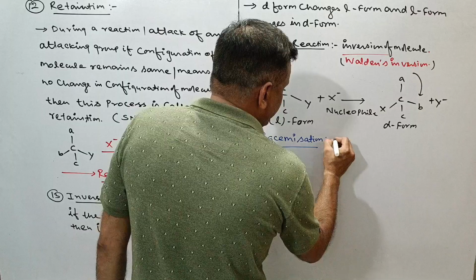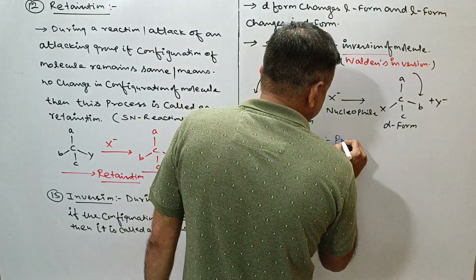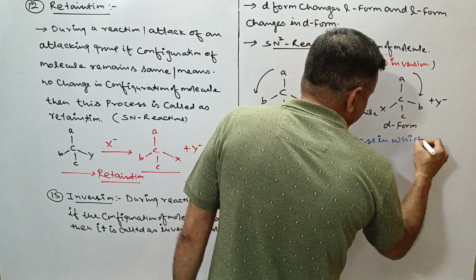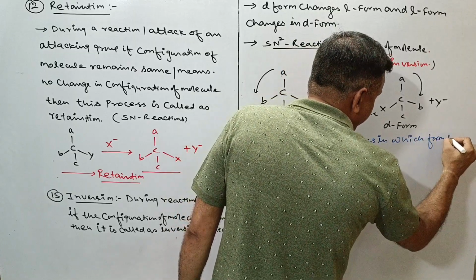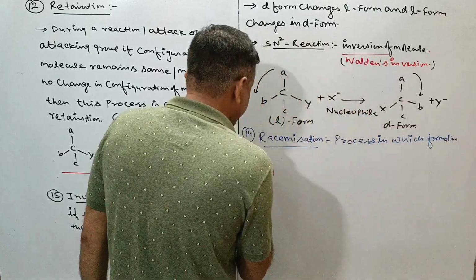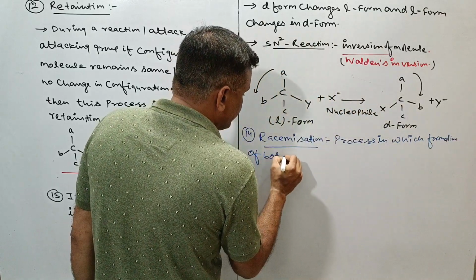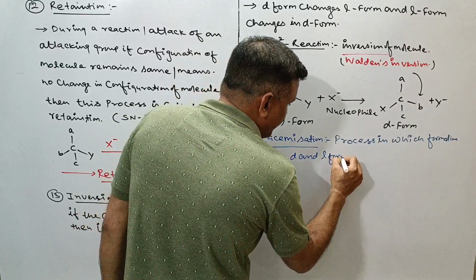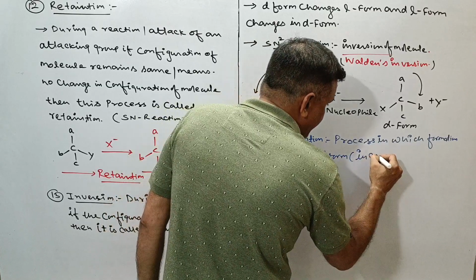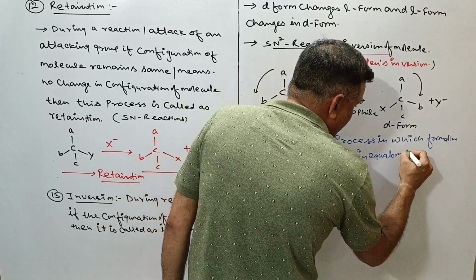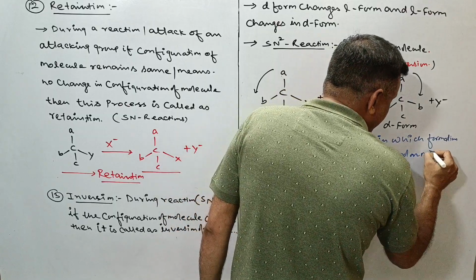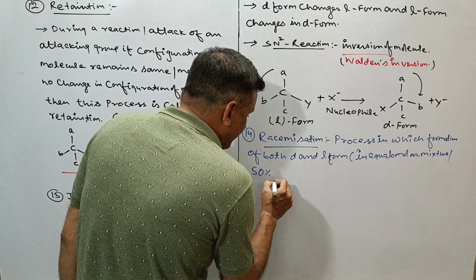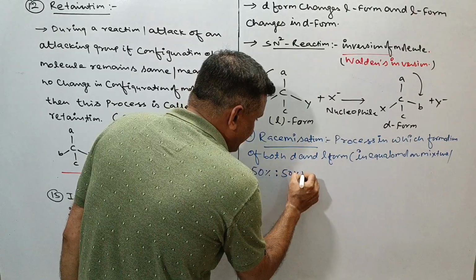Racemization is the process in which both D and L forms are formed in an equimolar mixture. What is the meaning of equimolar mixture? It means 50% D form and 50% L form.